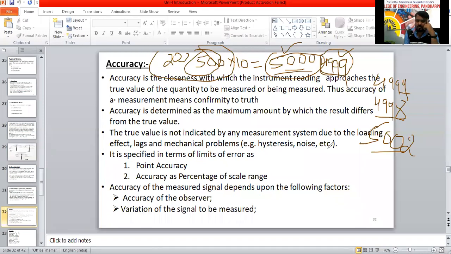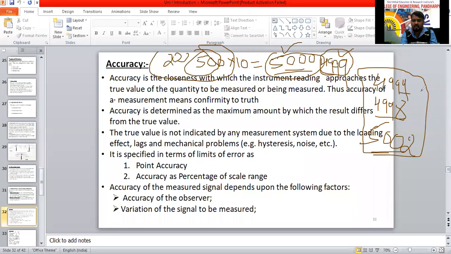So, I will give one bowl of 1 rupee coins. Okay. And in that I will put 5,000 rupees in all. I will give it to some 5 members to count. One person will tell 4,999. Another person will tell 4,998. And some people will tell 5,002 rupees. Which one are you going to consider here now? Which one is closest to 5,000?